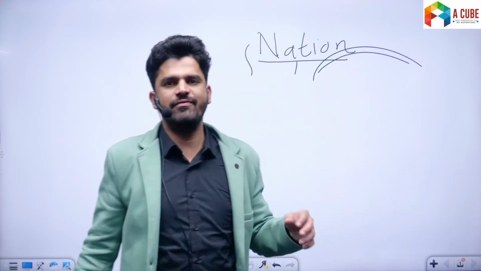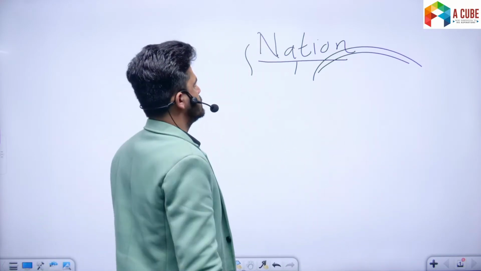Now, coming back to the definition of Max Weber, how did he define state?